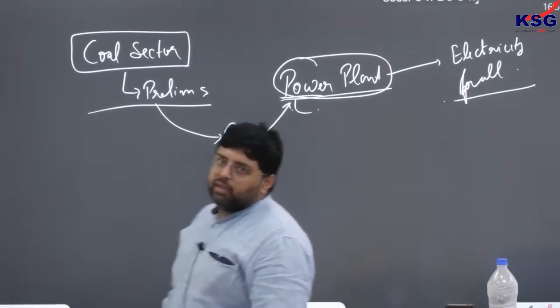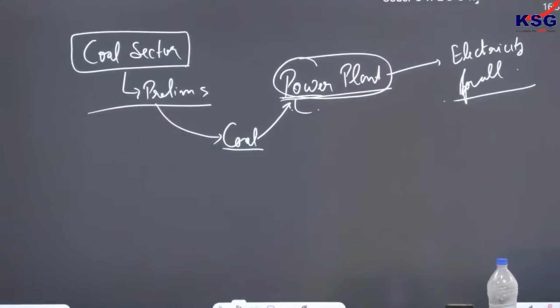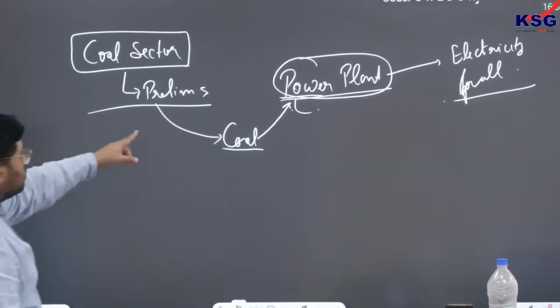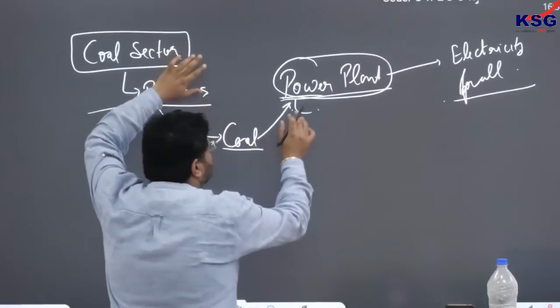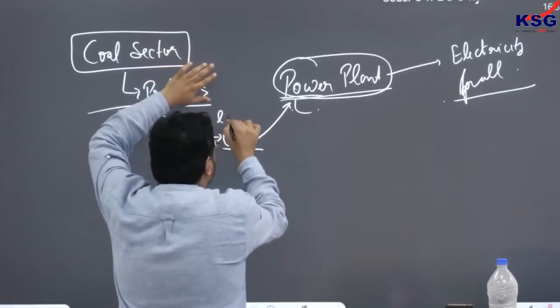So can anyone tell me what initiative has been taken with respect to the coal sector so that coal power plants have enough supply of coal?